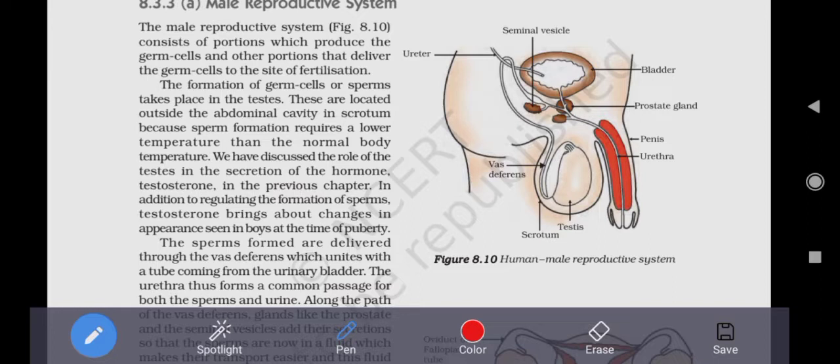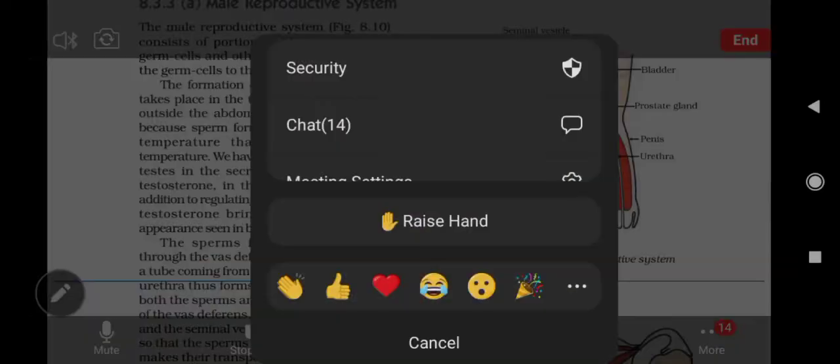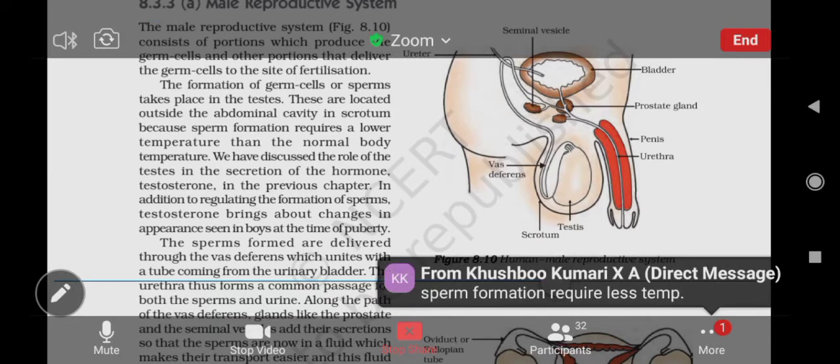Yes, students, what is the function of this peculiar feature, the presence of the scrotum outside the abdominal cavity? Very good Anand, very good Khushbu, correct? Okay, correct. Yes, definitely.